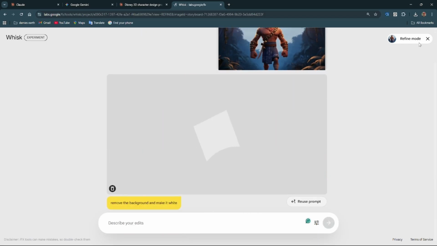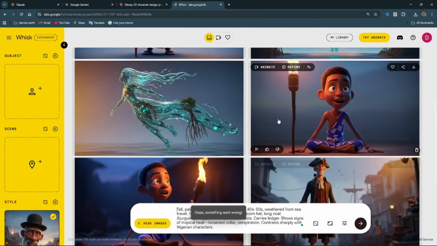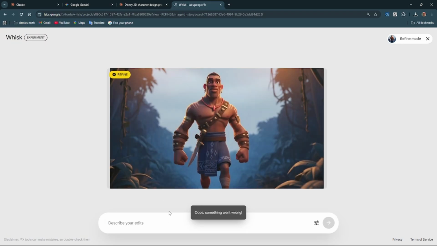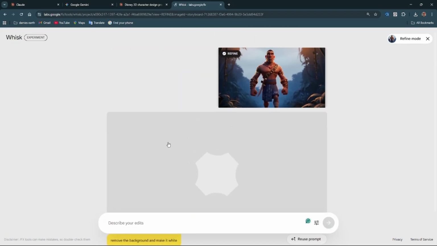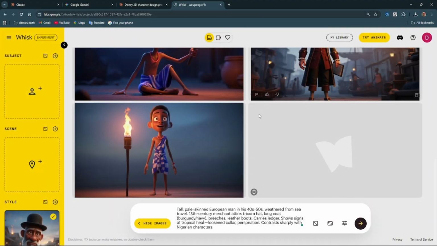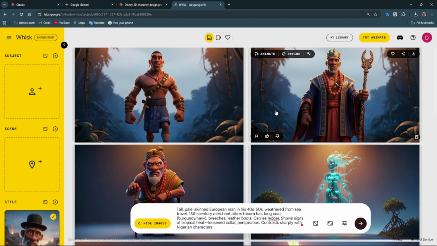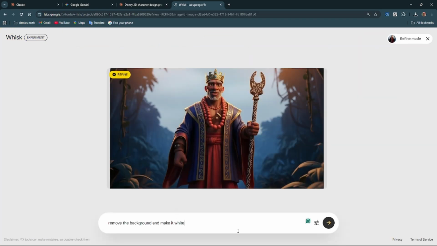So I'm clicking on refine here in Wix. Oh, it's making mistakes. Wix is overused right now. It's being used so much. So sometimes it should just tell you, oops, we cannot create this. We encountered an issue. We encountered an error. Or something went wrong.